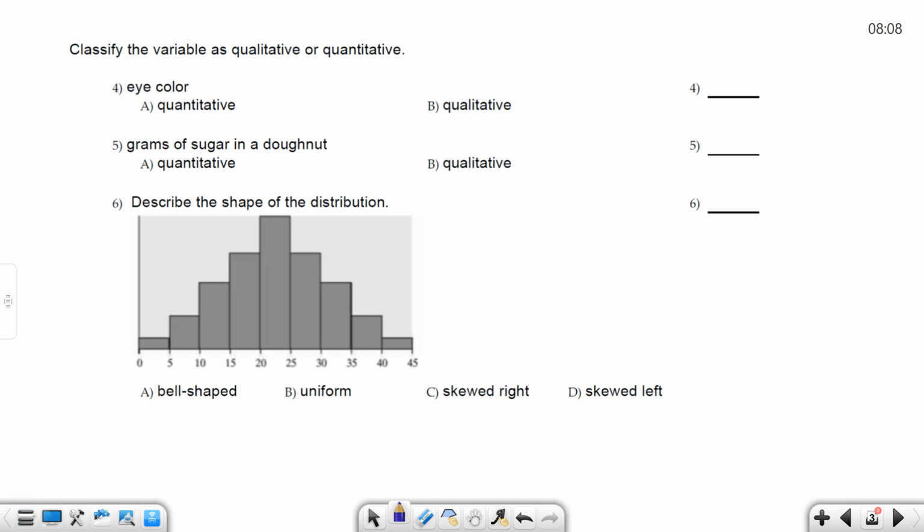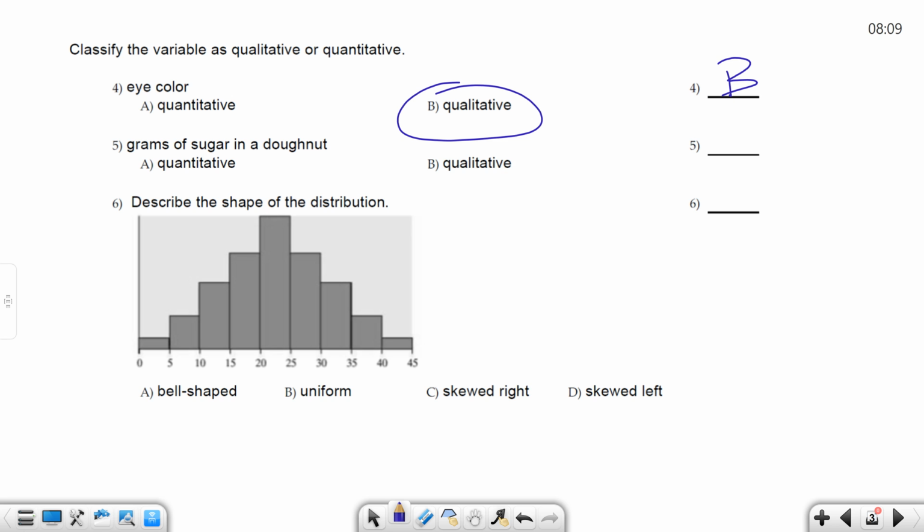So here, classify as qualitative or quantitative. If you recall, qualitative is like a category. Quantitative, a quantity, that's a numerical value, right? That means something. So eye color, is it a quantity, a number, or is it a quality, a category? Qualitative, right? It's a category. So number 4 is B here.